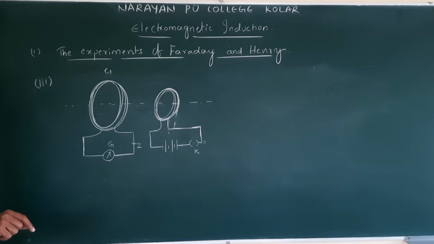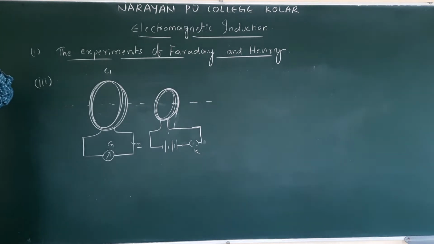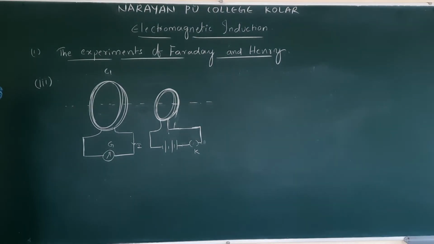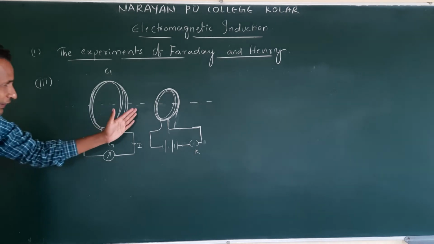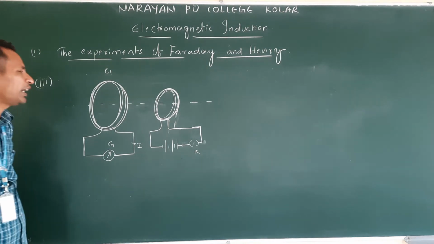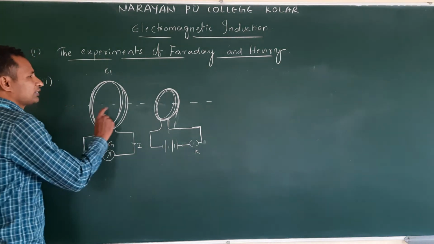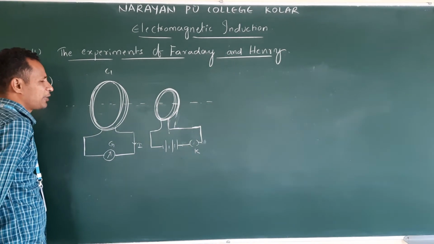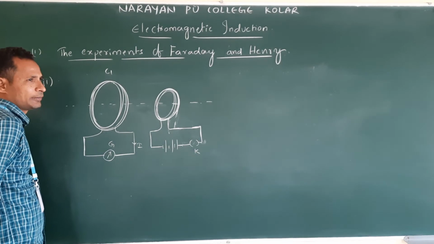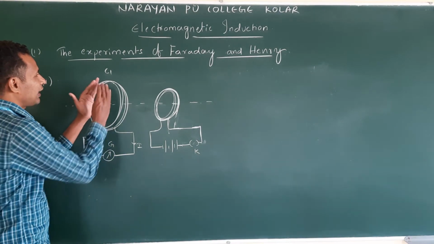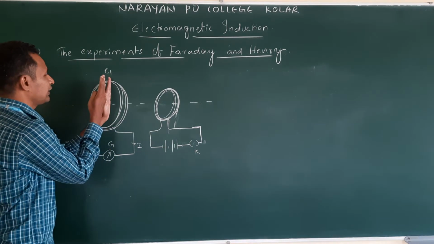Is relative motion between coils necessary? To get clarity, to have an answer for that, they did this experiment. What did they do? Two coils kept at the same level, side by side. Clear? Actually, these faces are not like this. These coils are like this.